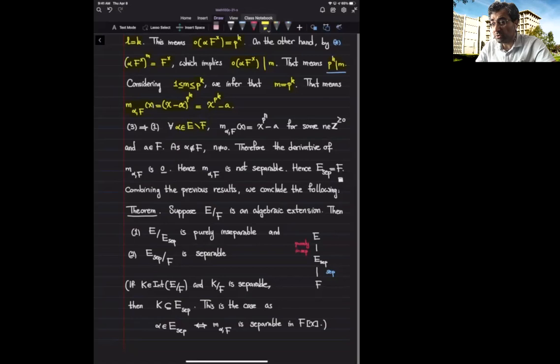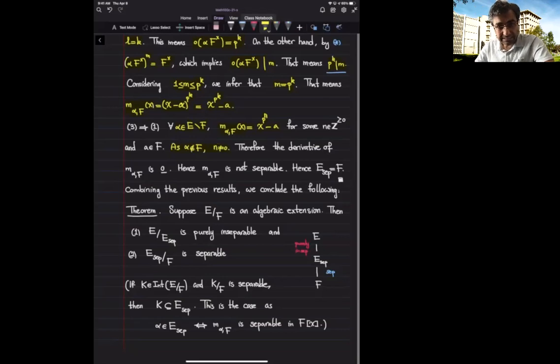Now, because alpha does not belong to the base field, the degree of the minimal polynomial of alpha should be at least 2. But at the same time, by our assumption, the minimal polynomial of alpha over F is of the form x raised to some power of p minus an element inside F. Now, this power of p cannot be 1 because alpha does not belong to the base field, which is equivalent to saying that the exponent should be a positive integer.